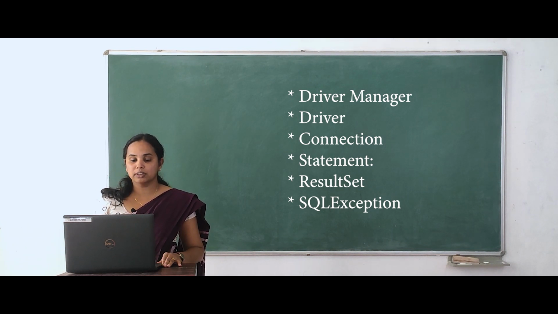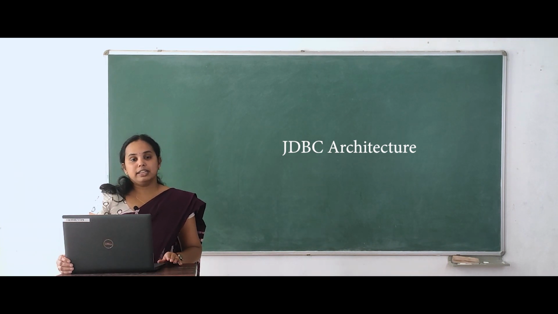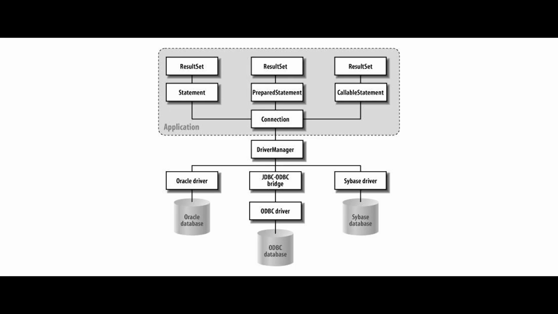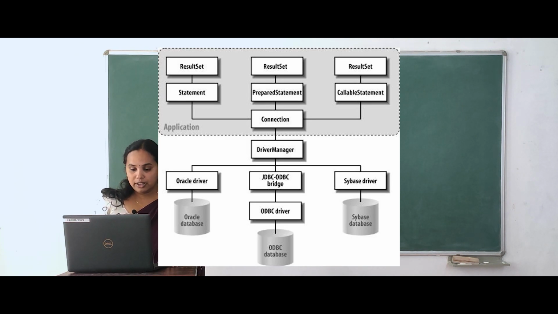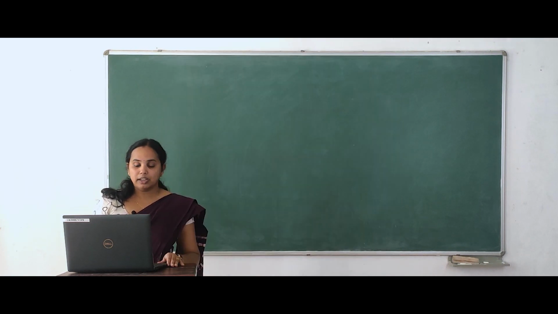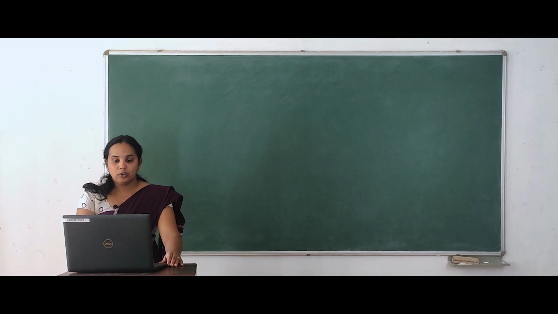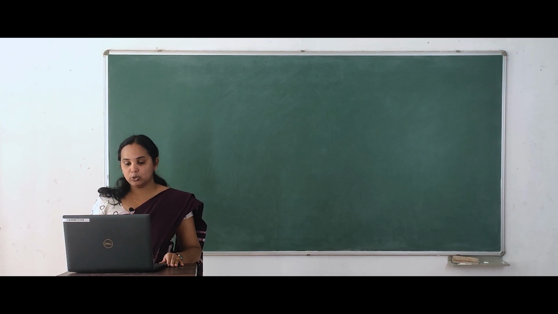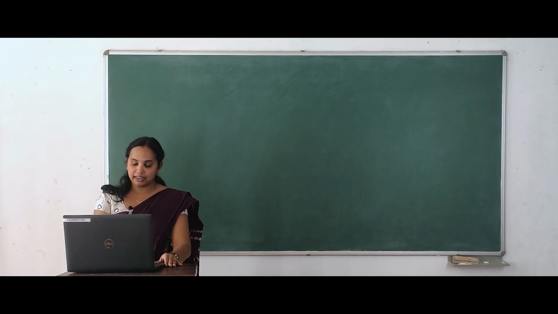Now we can move on to the architecture of JDBC. See this architecture. Actually, it mainly consists of a DBMS and Java applications. We can see in this figure there are lots of classes and interfaces like ResultSet, Statement, Connection, DriverManager, Driver and JDBC driver. JDBC stands in between the Java application and the DBMS server, and it provides the necessary communication between these two platforms. So we can move on to the next topic, that is, we need to study in detail what classes or interfaces are necessary for making this connection an easy one.